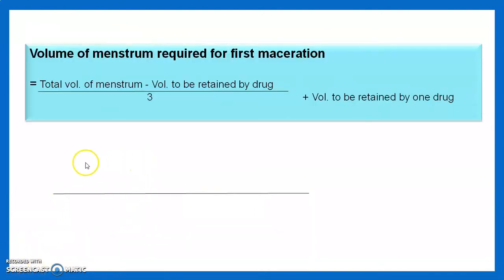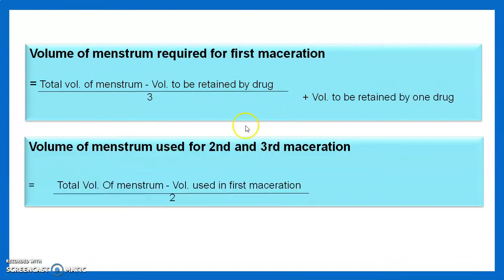Then we see the volume required for the first maceration, how it is calculated, and the volume used in the second and third maceration, how it is calculated. The formula is: total volume of menstruum minus volume to be retained by the drug, divided by 3, plus volume to be retained by one drug. This is the calculated volume of menstruum required for the first maceration. Then the second and third maceration volumes can be calculated as the total amount of menstruum minus the volume used in the first maceration, divided by 2. In this way we calculate the maceration volumes.